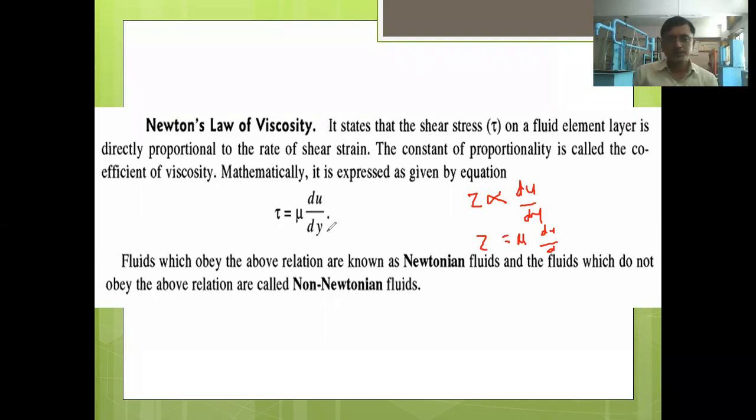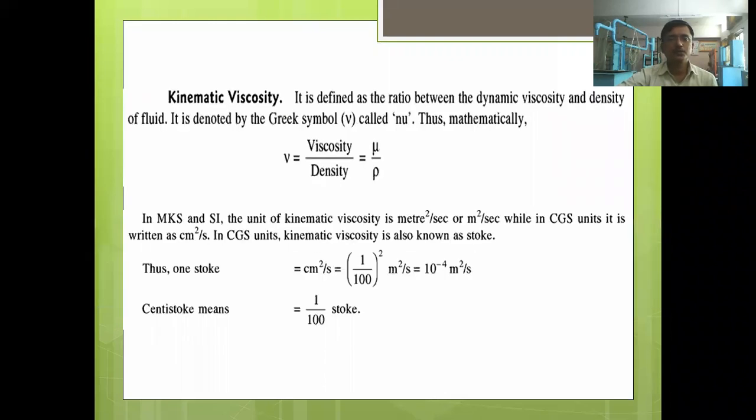And the things which we discussed in the previous slide, the fluids which obey Newton's law of viscosity are called Newtonian fluids, and the fluids which do not obey Newton's law of viscosity are called non-Newtonian fluids. In other words, fluids in which shear stress is not directly proportional to the rate of shear strain are called non-Newtonian fluids. And fluids in which shear stress is directly proportional to the rate of shear strain are called Newtonian fluids. Like that also you can define Newtonian and non-Newtonian fluids.